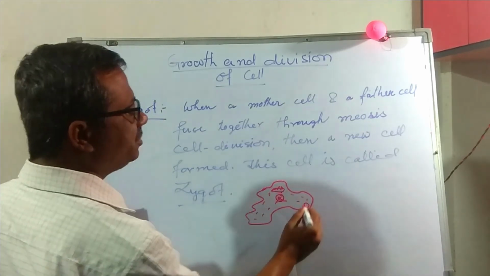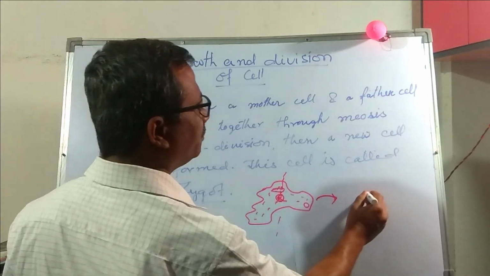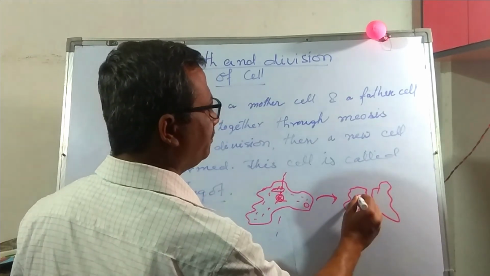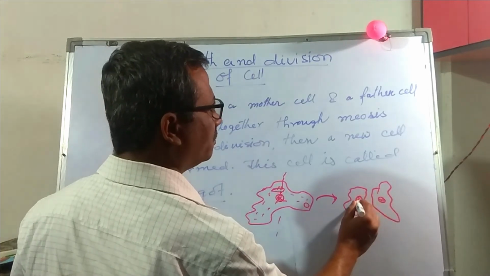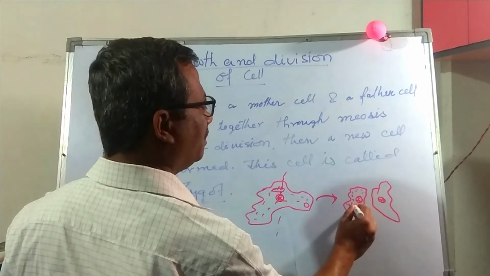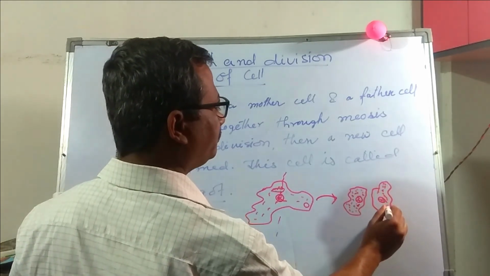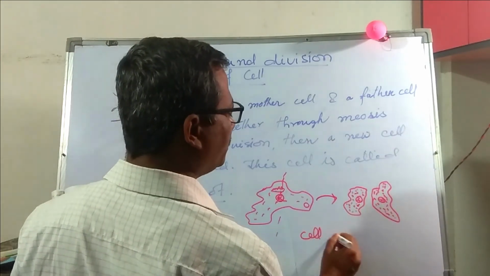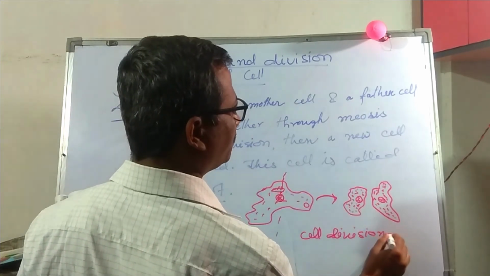When it gets matured, it divides into two equal halves like this. And the nucleus also divides into two, and two identical individuals of the amoeba are produced. This is called cell division or mitotic cell division.